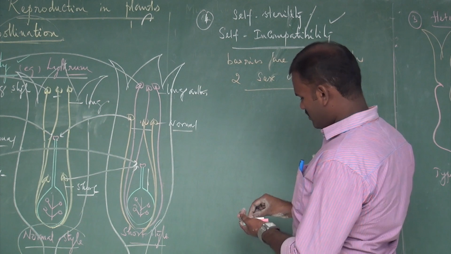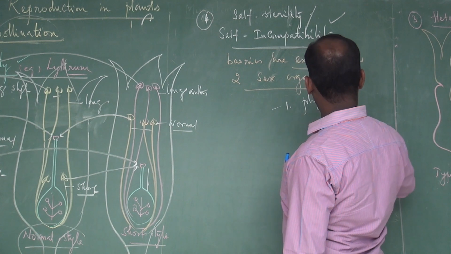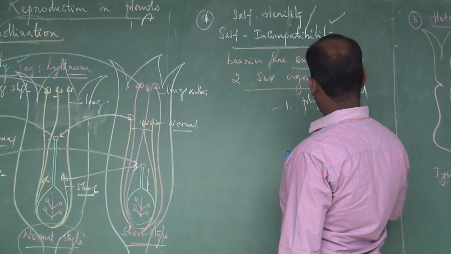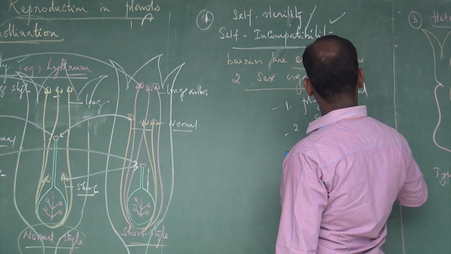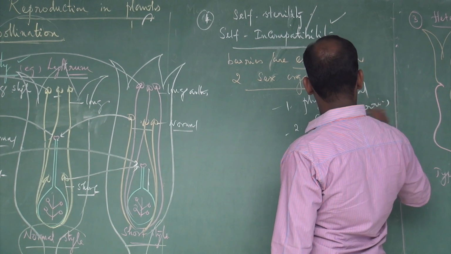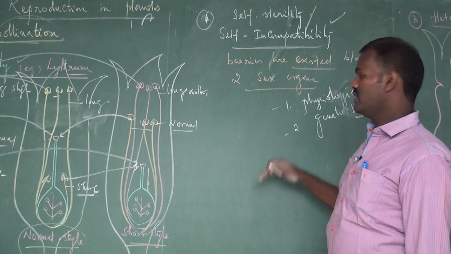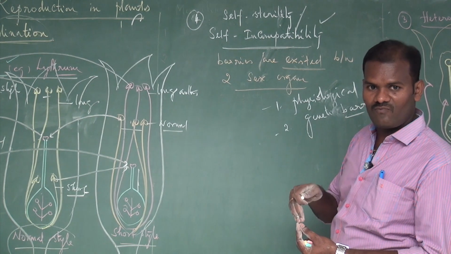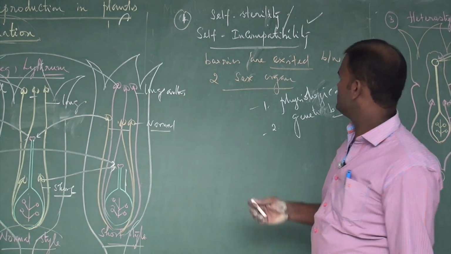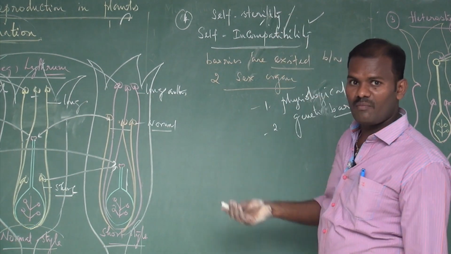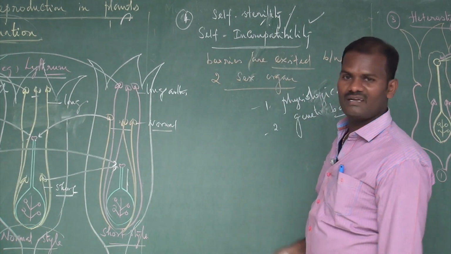What are the barriers? Either a physical or physiological barrier functionally, or another one, genetic barriers. Genetic barriers exist, I mean, due to genetic incompatibility of these two sex organs, even in bisexual flowers, when pollen grain is transferred to the stigma of the same flower, the pollen grain will not germinate. They prevent self-pollination. These are called self-sterility. Automatically the plants become sterile because of this incompatibility.